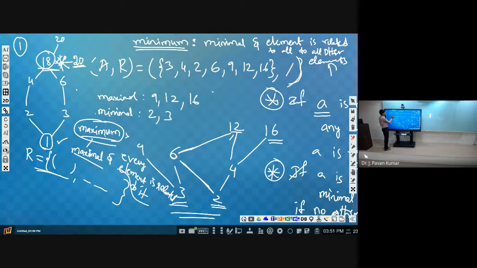If these two are related, let us assume the Hasse diagram is like this. Can we have a Hasse diagram like this or not?